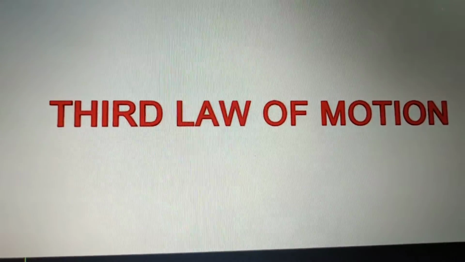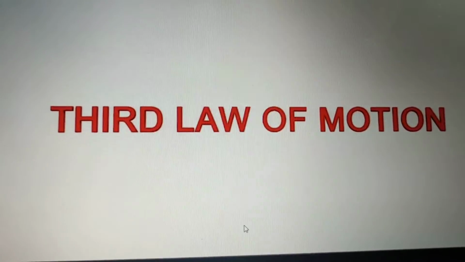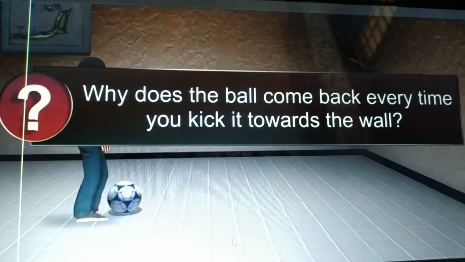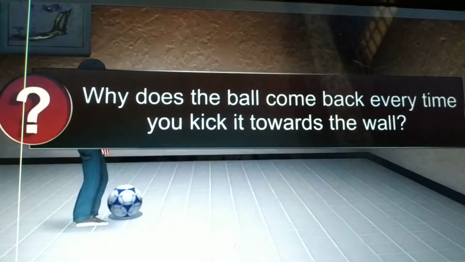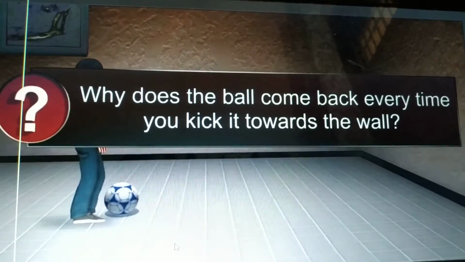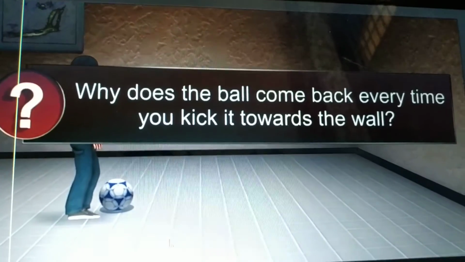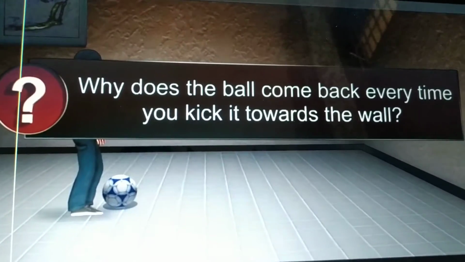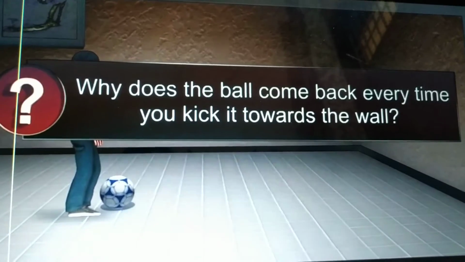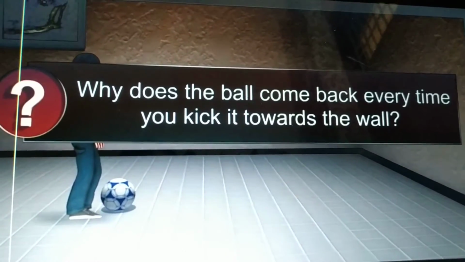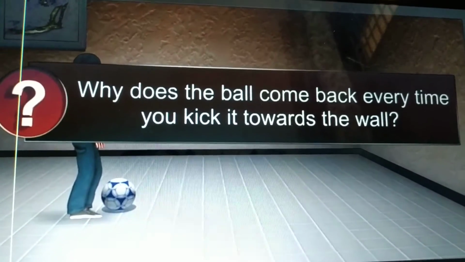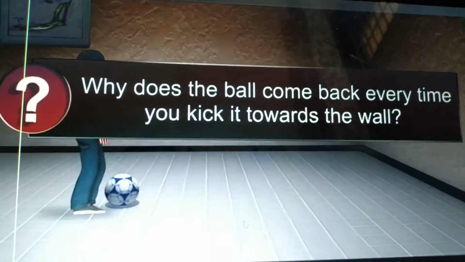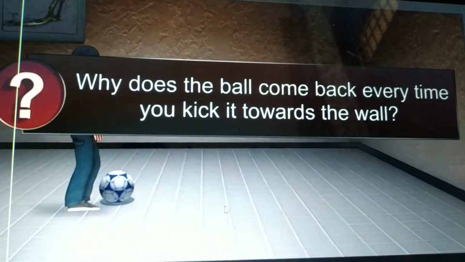So today we will discuss Newton's third law of motion. As you observe, when you kick a ball, it comes back to you every time. Why is it so? Why does the ball come back every time when you kick it towards the wall? What's the reason behind it?